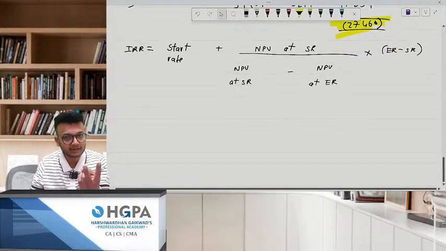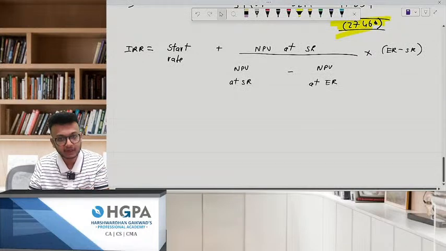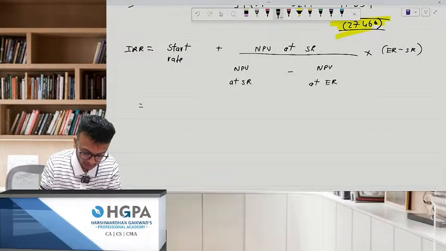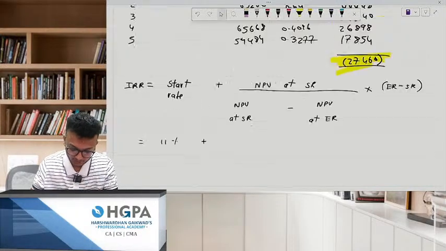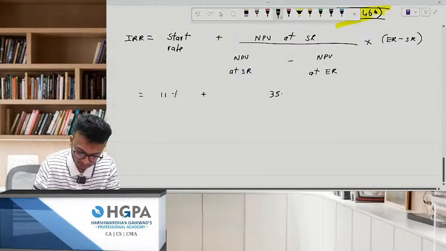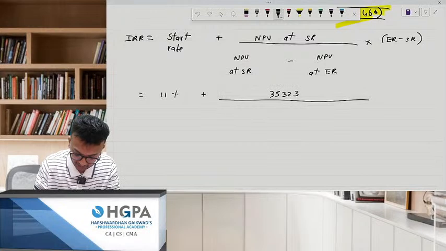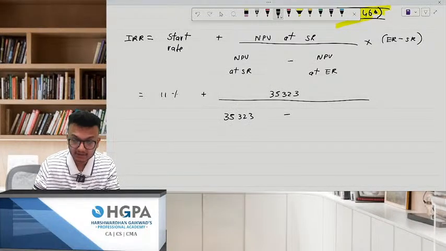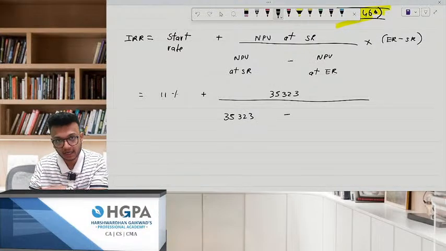Now what is the start? You have two rates, right? You have 11% and you have 25%. So your start rate is 11% plus how much was your NPV at start rate? It was 35,323, whole divided by the same number, 35,323. Remember, this is minus and the end rate NPV is negative, so minus becomes plus.